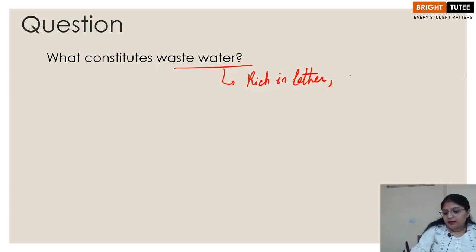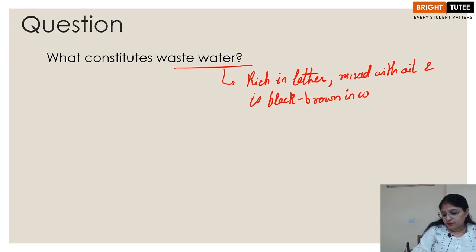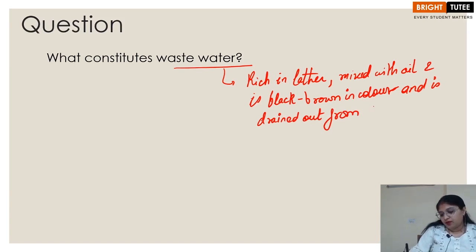The water that is mixed with oil and is usually black or brown in color, is drained out from bathrooms, toilets, kitchens, kitchen sinks, etc. Right?